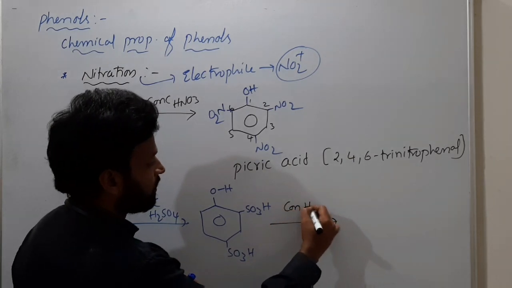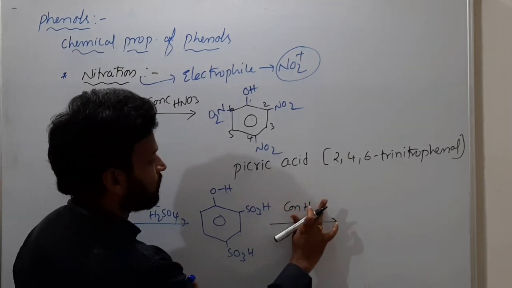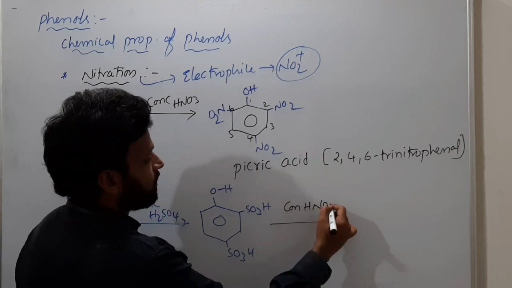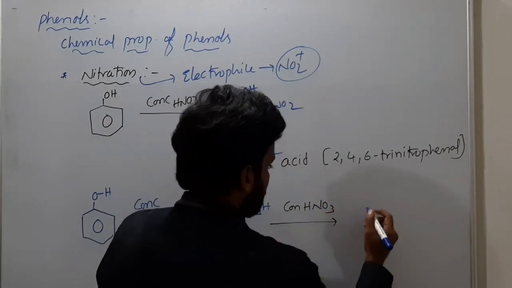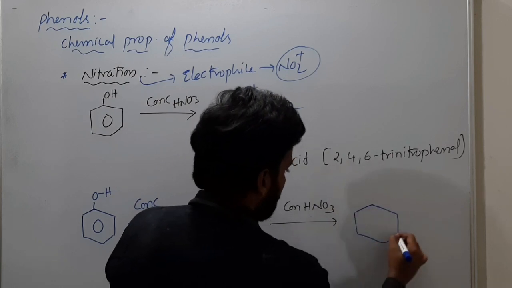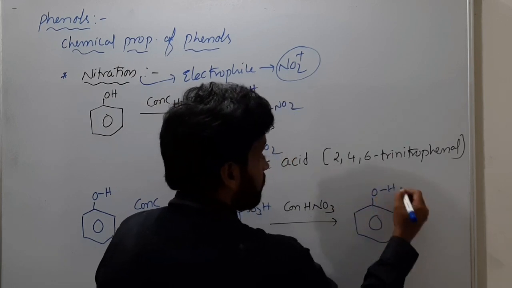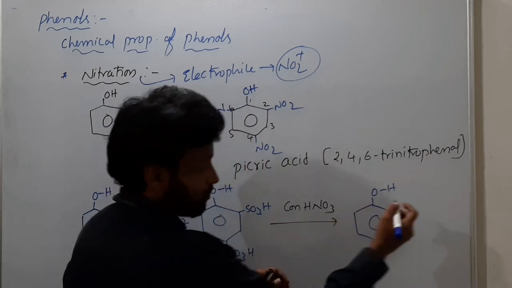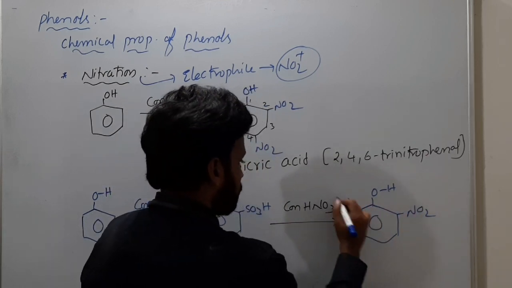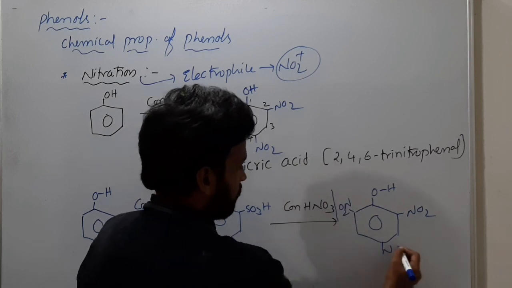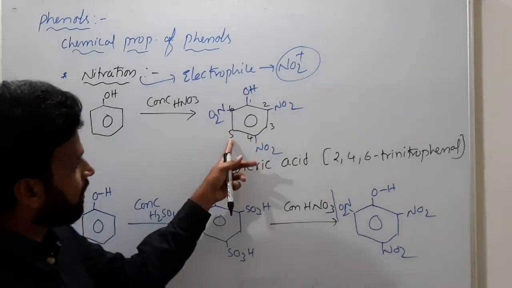Means 2 ortho positions and para. Now if you add concentrated HNO3, what happens, do you know? Nitration takes place at both ortho positions, so NO2 and NO2 you are having, and NO2 at para, you have picric acid.